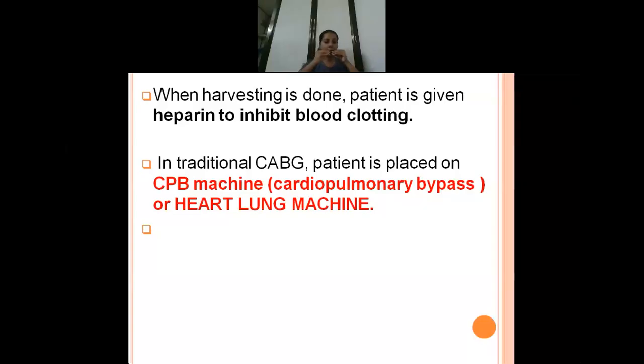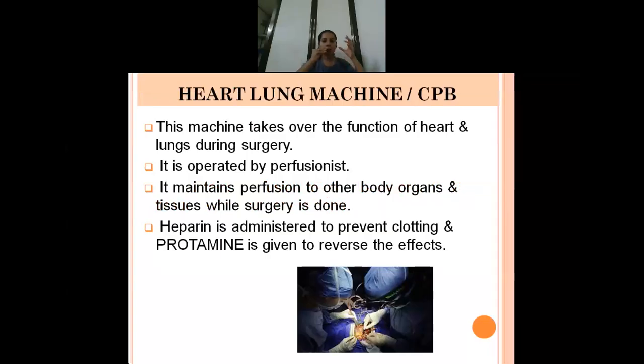I'll tell you what a heart lung machine is. This machine functions like a heart and also like a lung during the entire CABG procedure. And this heart lung machine will be operated by a person called a perfusionist. He will maintain it and see whether the vital organs receive enough oxygen supply.